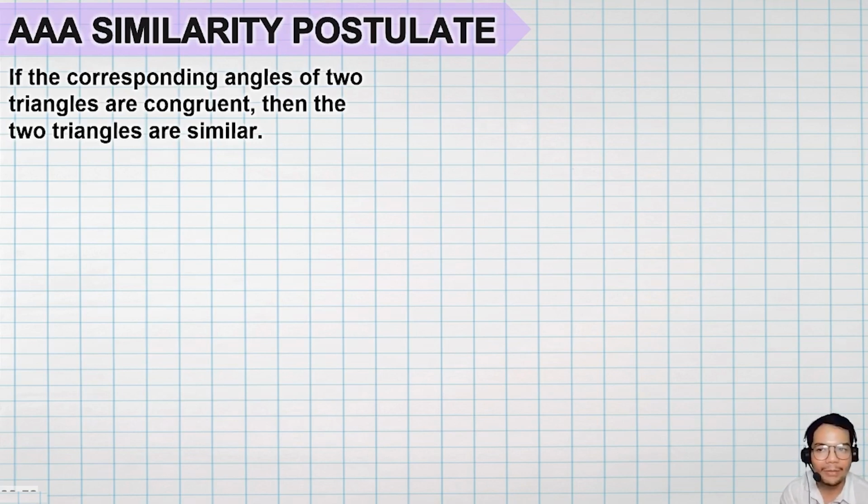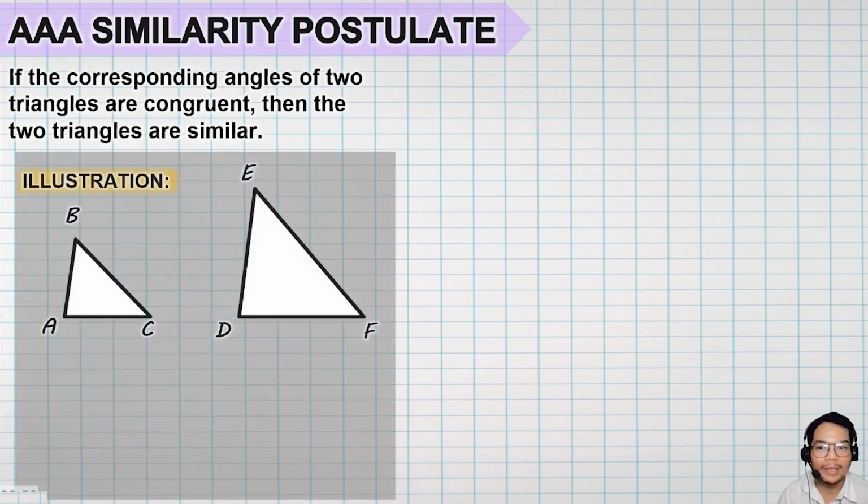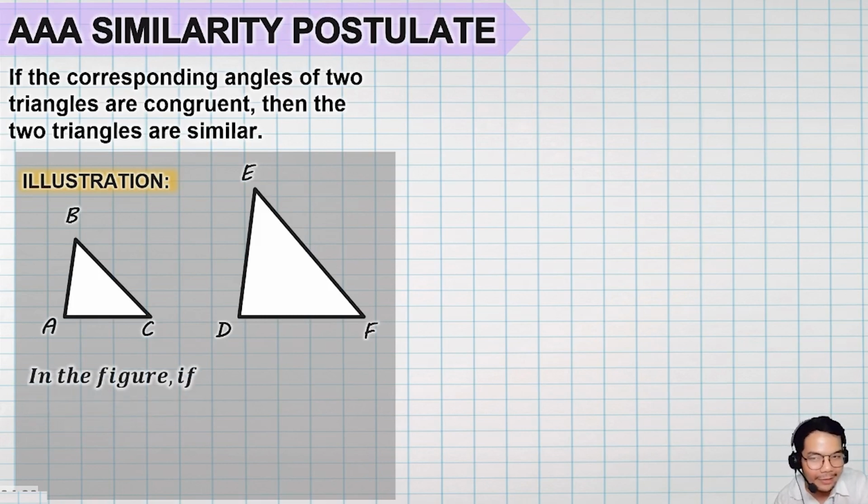So it says that if the corresponding angles of a given two triangles are congruent, then the two triangles are said to be similar. So para mas maintindihan natin, ito yung example. And I think this is a property. Di ba kanina, dinidiscuss na natin yan. Corresponding angles that are congruent is a property of similar triangles. Ngayon, binaligtad natin. Kapag daw congruent yung corresponding angles, similar daw yung dalawang triangles.